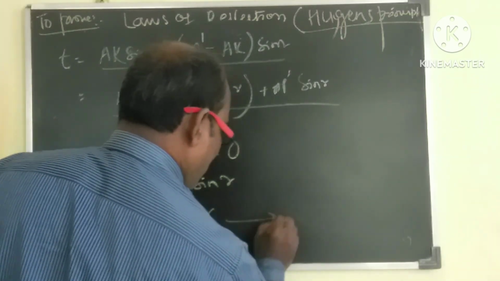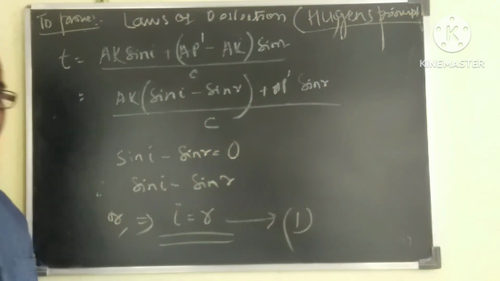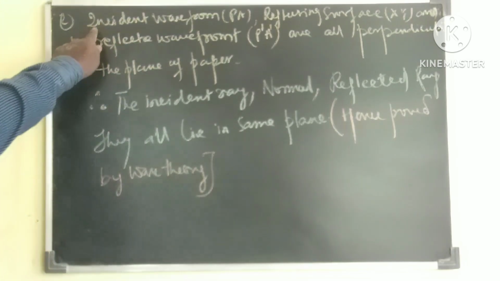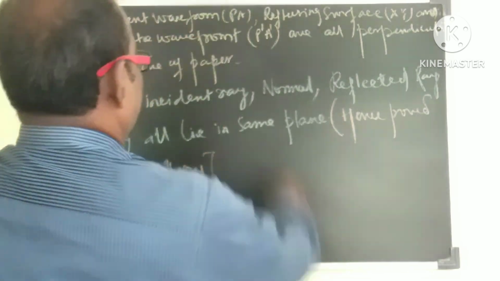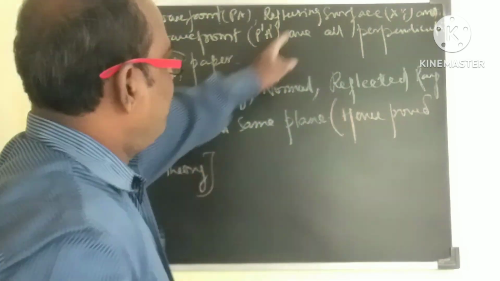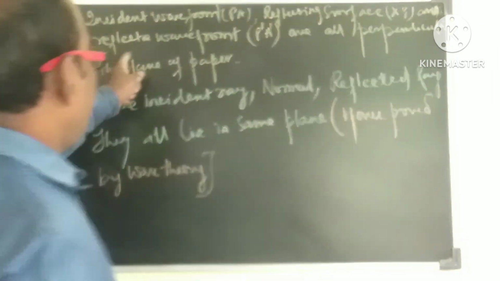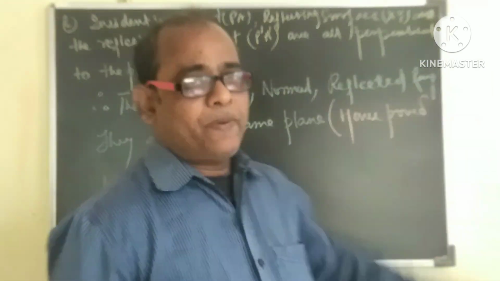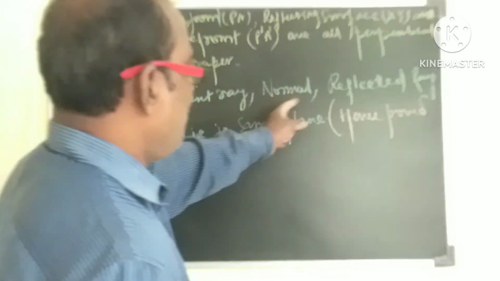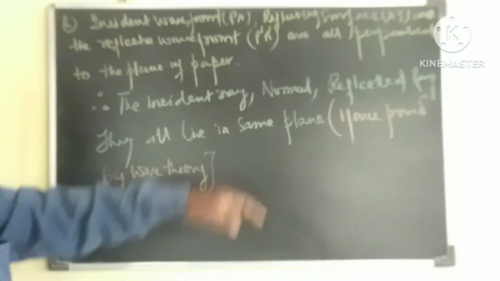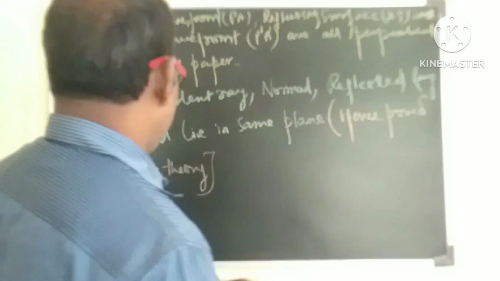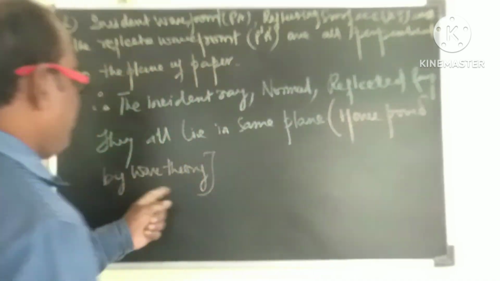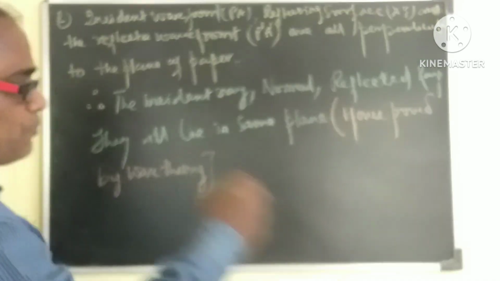This is the first law of reflection. Next, the second law we can write over here. The incident wave front, reflecting surface and the reflected wave front are all perpendicular to the plane of paper. Therefore, the incident ray, normal and reflected ray all lie in the same plane. With this, hence proved, by wave theory we can prove the laws of reflection.